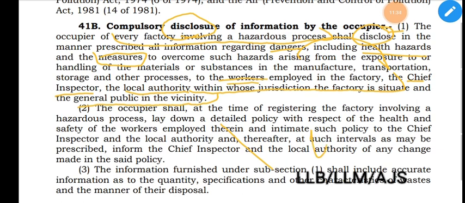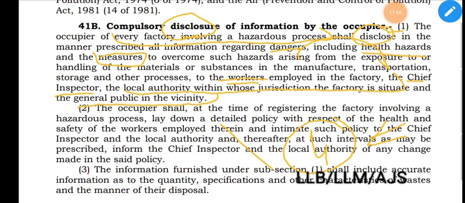First of all, to the workman who is employed therein. The workman must have knowledge about the dangers, health hazards, and also the measures, and the chief inspector should also know the measures which the occupier has taken to overcome those hazards arising from the exposure to or handling of material or substances in the factory.